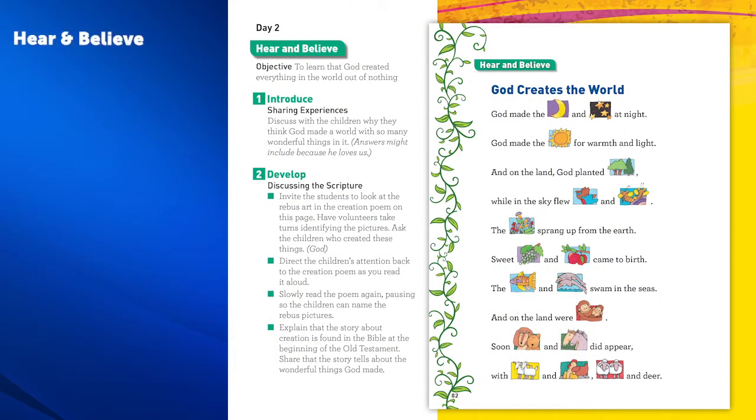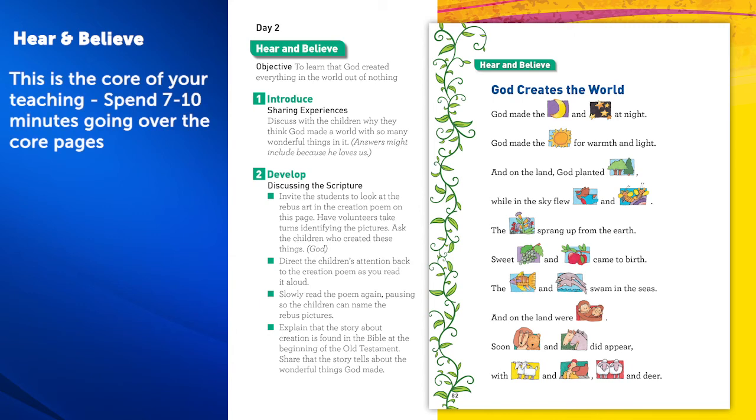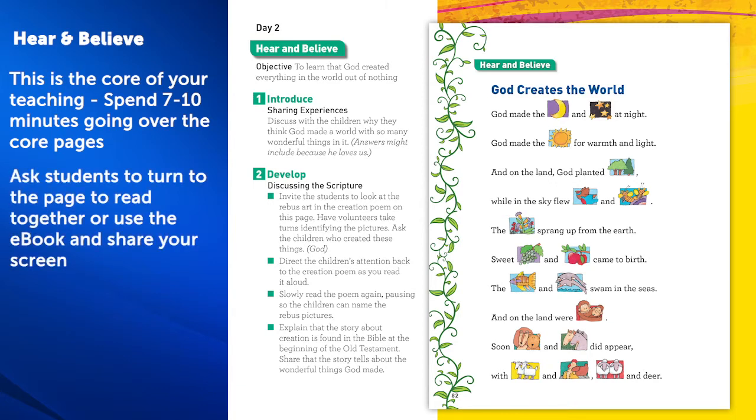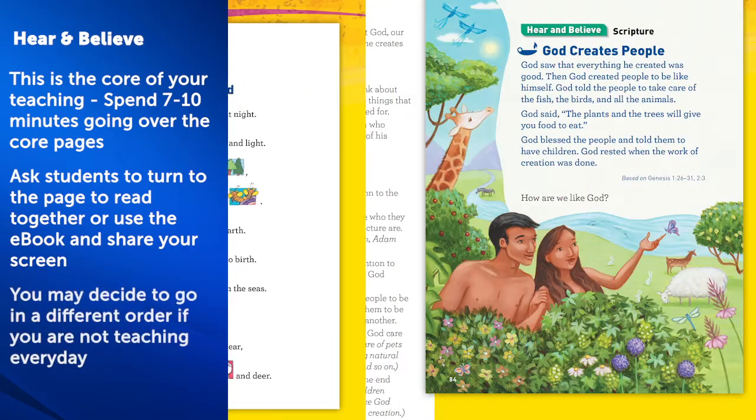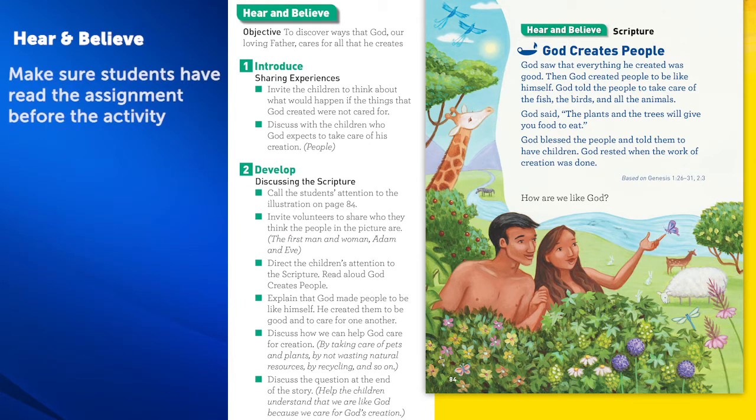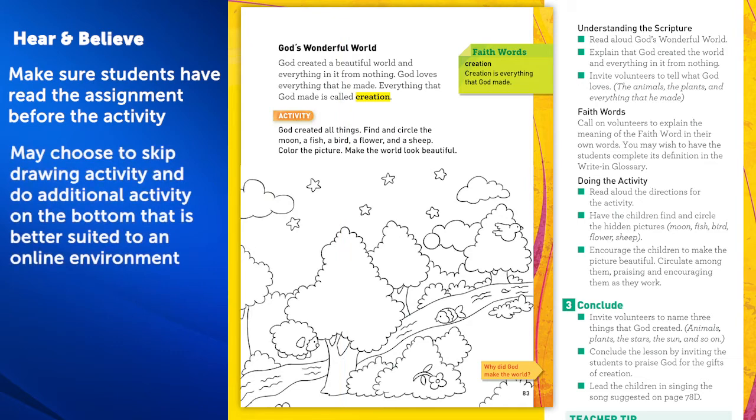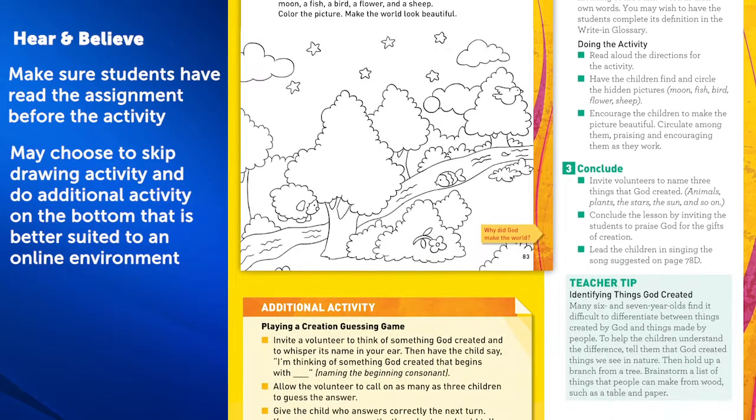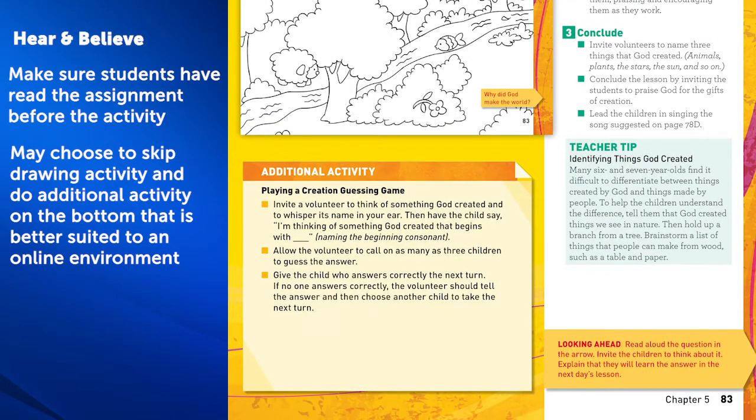As you move into Hear and Believe, this is the core of your teaching. You'll want to spend maybe 7 to 10 minutes going over these core pages. For this particular lesson, I would either ask students to turn to this page so that we can read this puzzle together, or I would use the ebook and share my screen. You may decide to go in a different order, particularly if you're not teaching every day. This scripture passage is going to be beneficial for them to have read before they do the activity that I would assign on their own. But also, I maybe would skip this drawing activity and instead do the additional activity at the bottom that is better suited for an online environment.